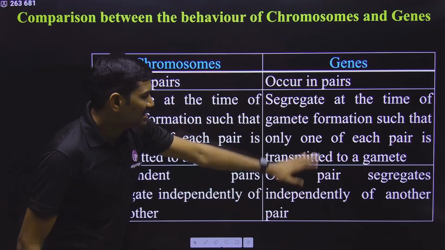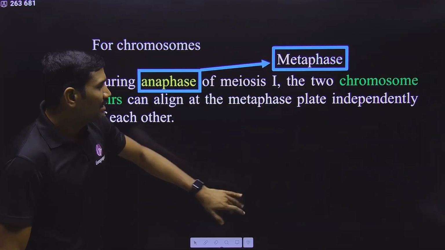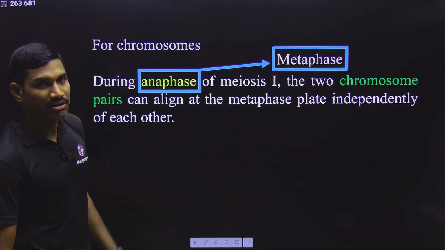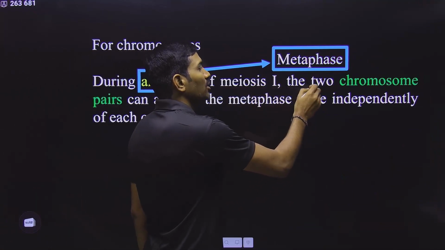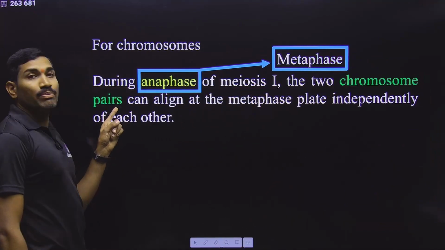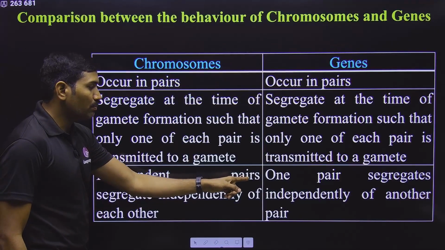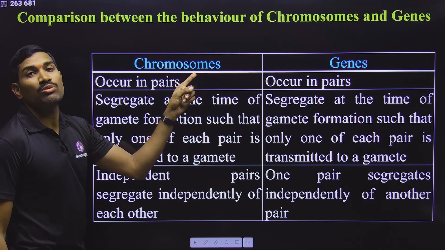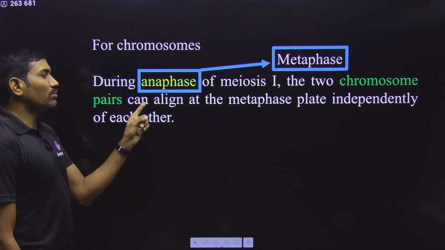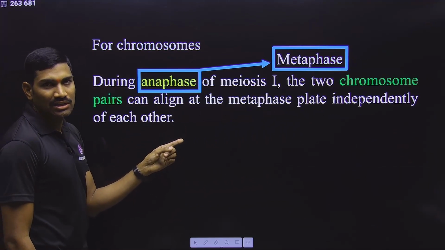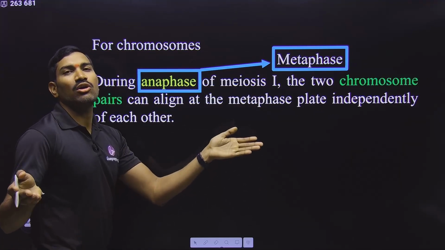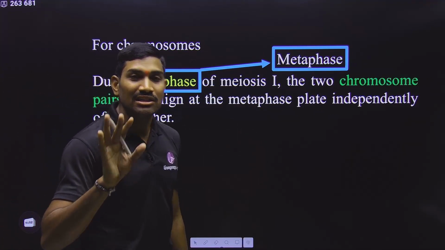In the NCERT, just below this particular table, they have given a paragraph. Now read the paragraph carefully. In the paragraph, they say that during anaphase of meiosis 1, the two chromosome pairs. So pairs is with respect to chromosomes. Observe carefully. Two chromosome pairs can align at the metaphase plate independently of each other, so that they can segregate to opposite poles independently of each other. This is what the meaning is.